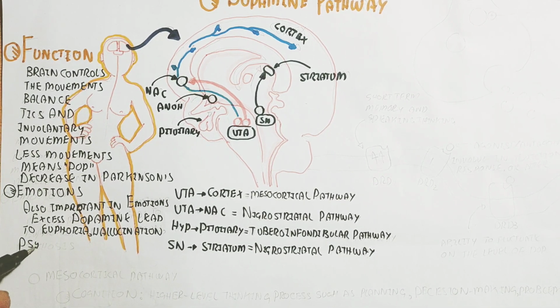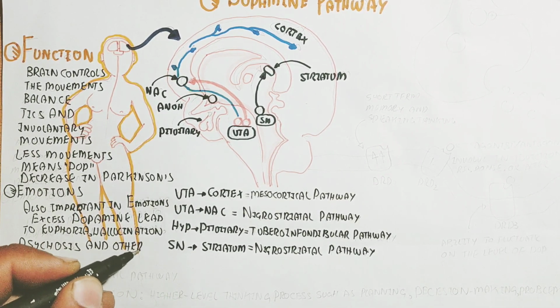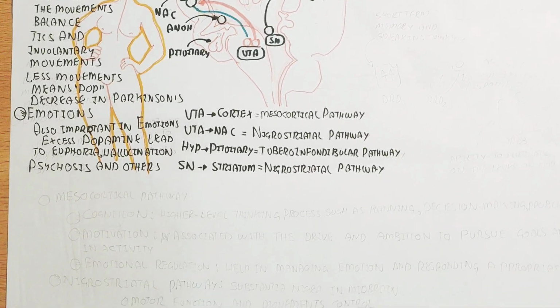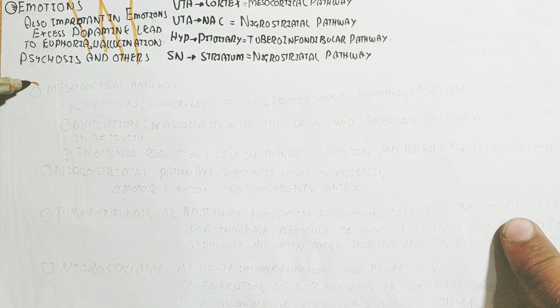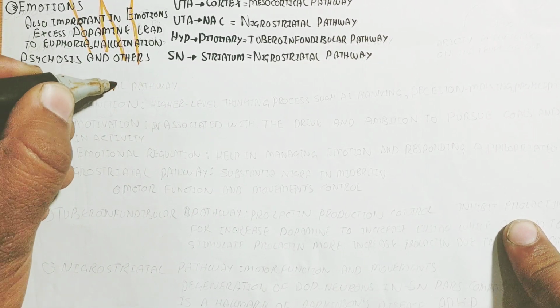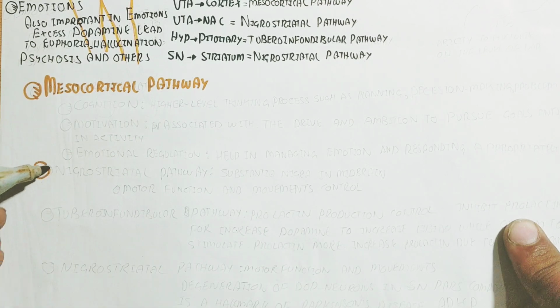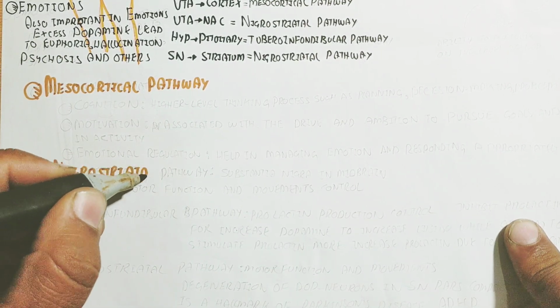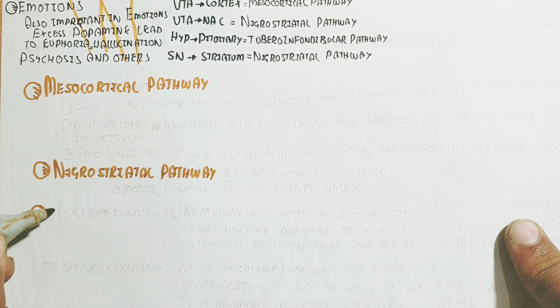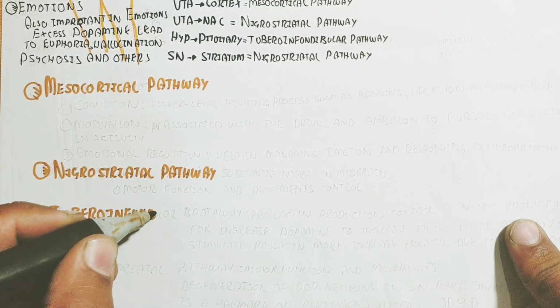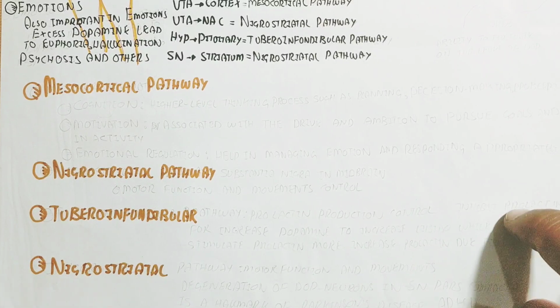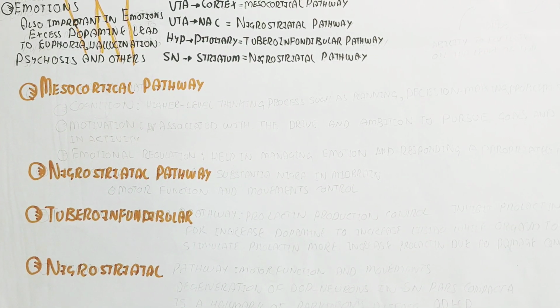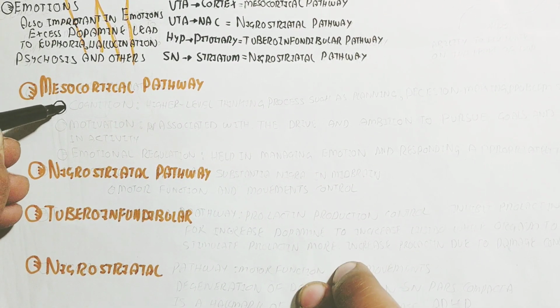I have a video linked in the description below, so you can watch that about dopamine fasting for the normal regulation of dopamine in our body. Let's understand one by one the mesocortical pathway, the nigrostriatal pathway, the tuberoinfundibular pathway, and the nigrostriatal pathway. These four pathways are different, and the functionality of each pathway is different. So remember that.